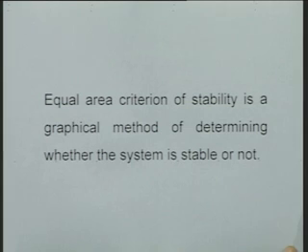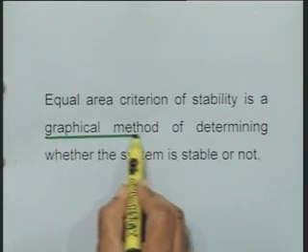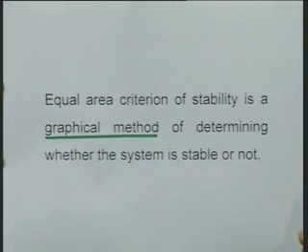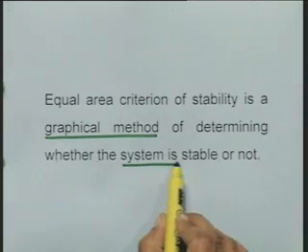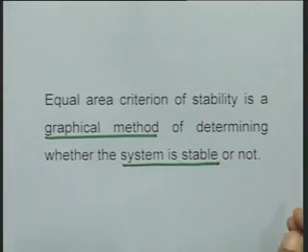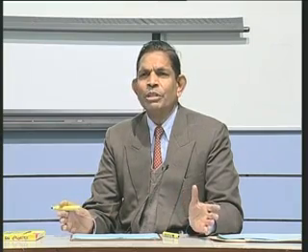The equal area criteria of stability is a graphical method for determining whether the system is stable or not. That is, in any stability studies, our primary requirement is to know, for a given operating condition and for a given disturbance, whether the system is stable or not. Many times we are interested in knowing, if it is stable, how stable it is and what is the stability margin.